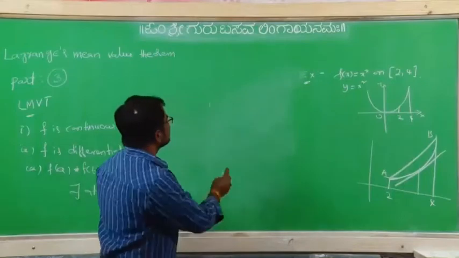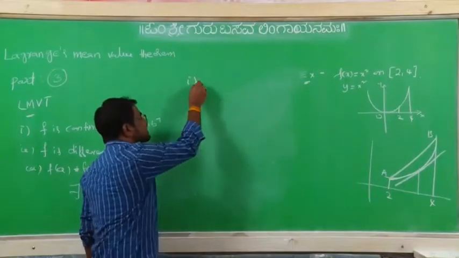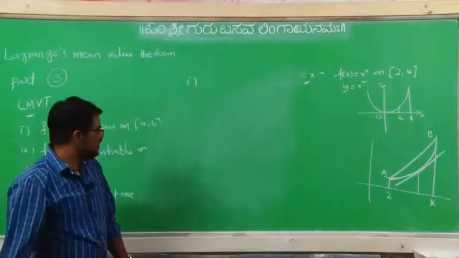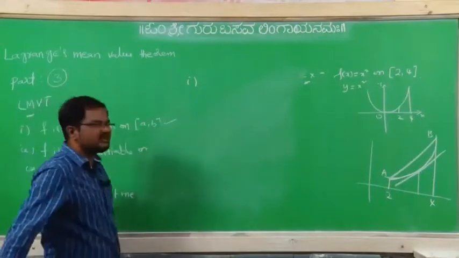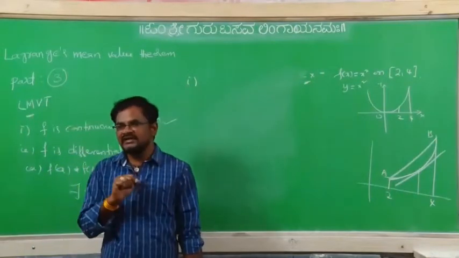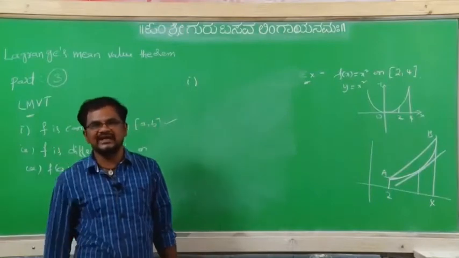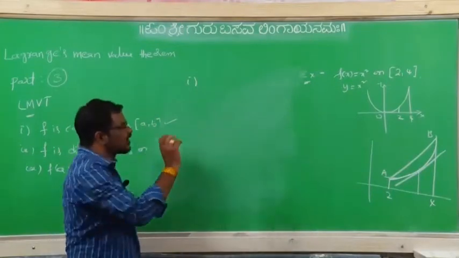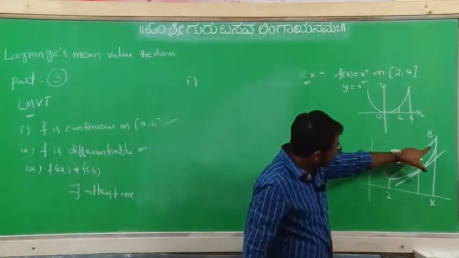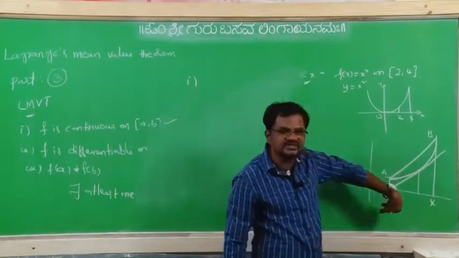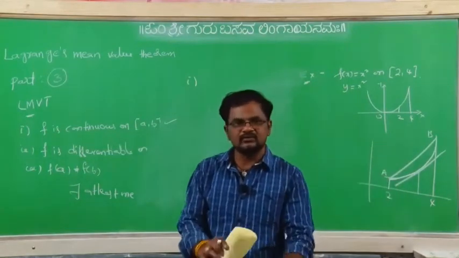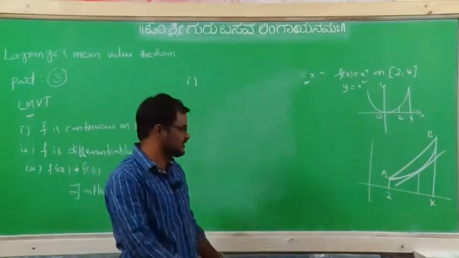Now for that, first observe the first condition of Lagrange's mean value theorem. What is the first condition? f should be continuous on the closed interval [a, b]. Here [a, b] is [2, 4]. So from 2 to 4, is our function continuous or not? Is there any break? No. So that's why it is continuous.